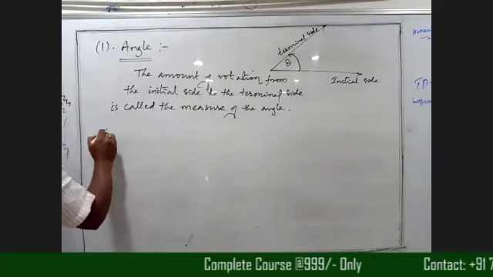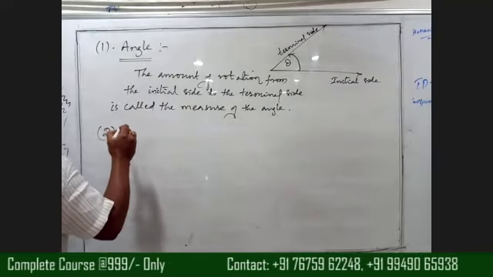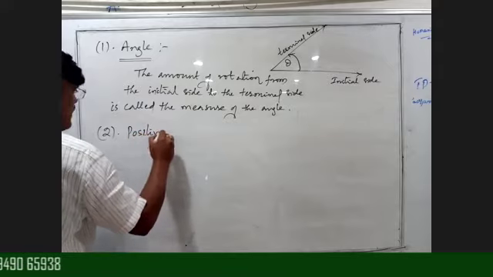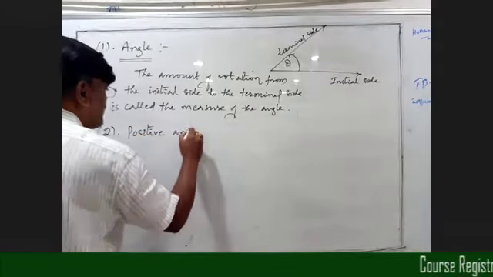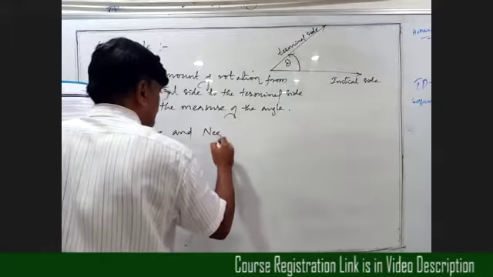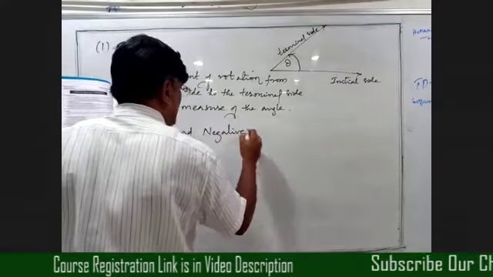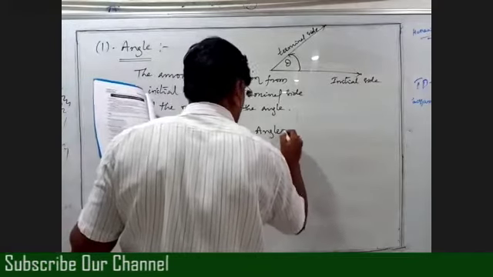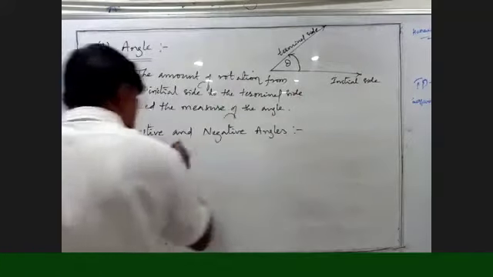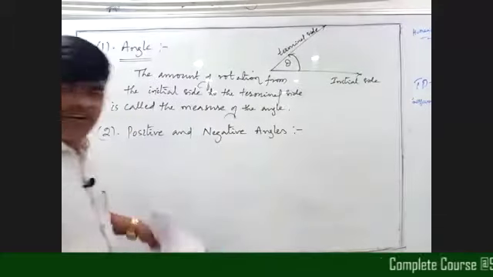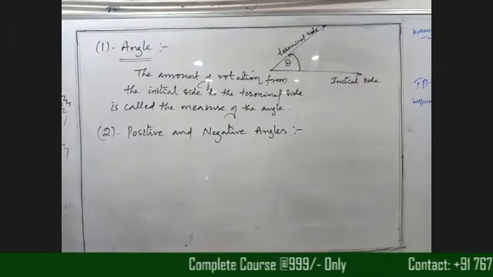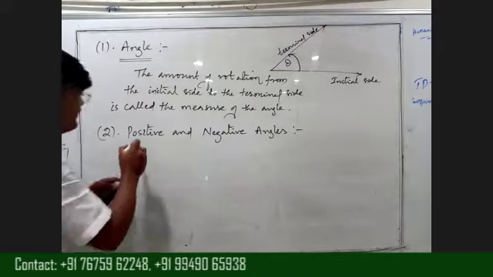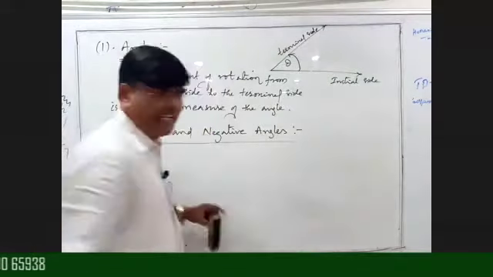Positive and negative angles. That means when we say the angle is positive and when we say the angle is negative. Tell anyone. When we say the angle is positive, beta, and when we say the angle is negative.